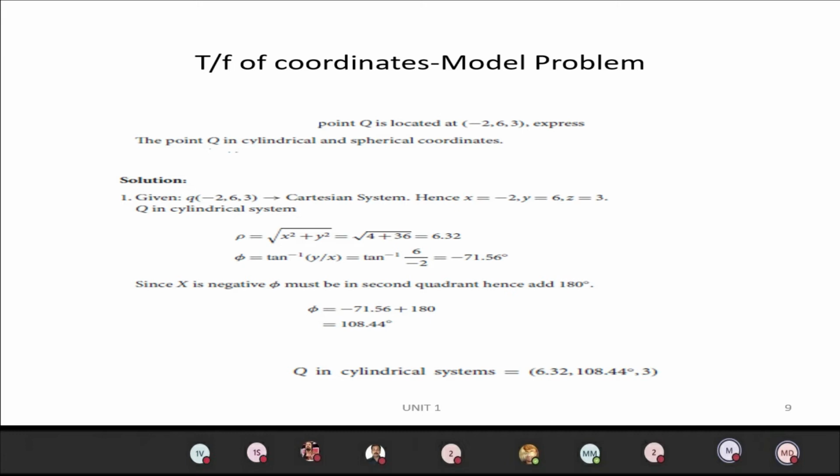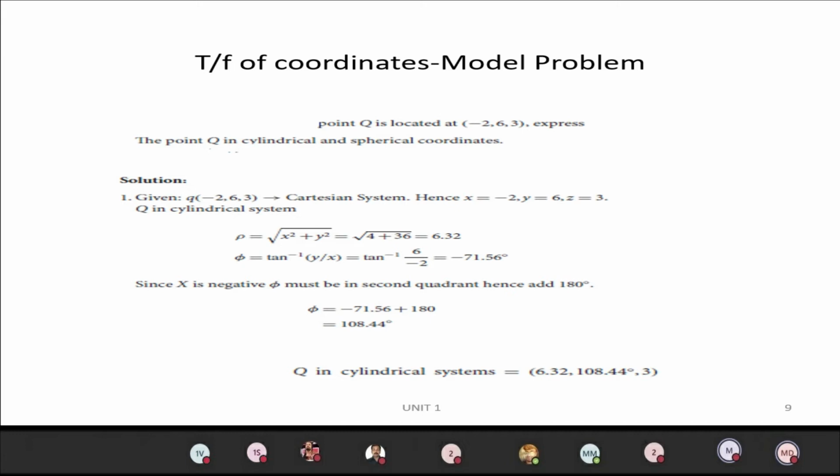Simply remember that. This is not only for cylindrical, for spherical also it is the same. If you get a negative angle, please add 180 to it.